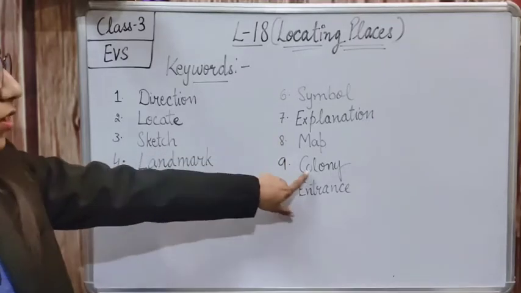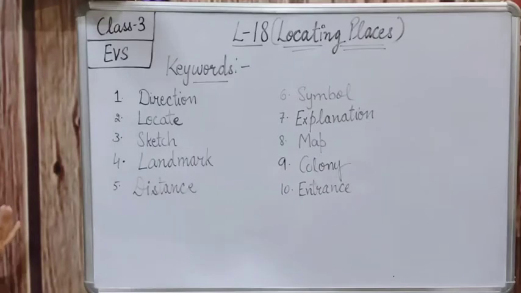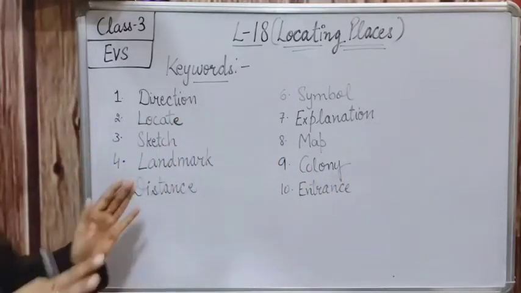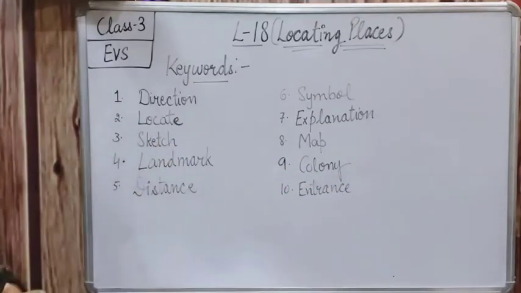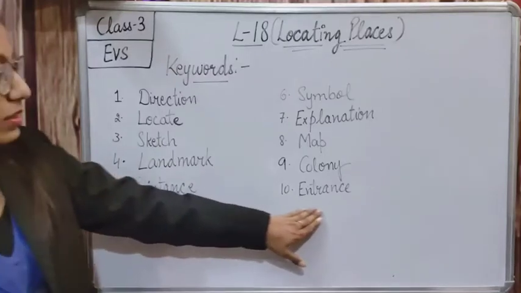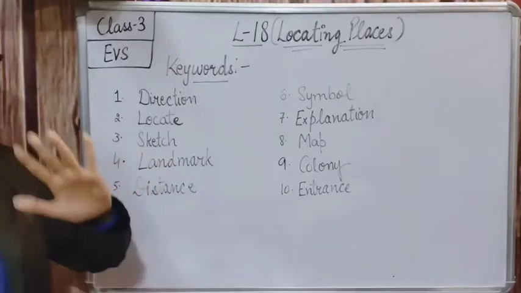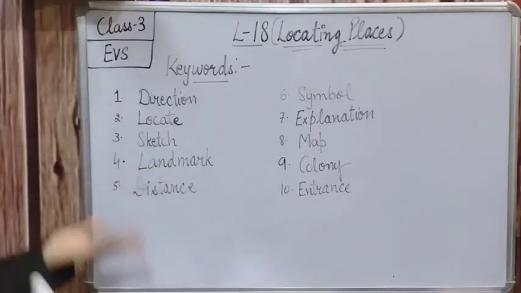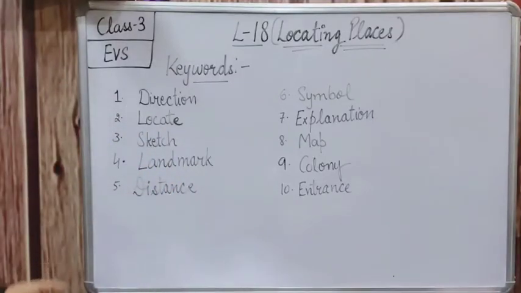Ninth keyword is colony. Colony is a place, like we can say an area that is ruled by others. कोई और उस चीज को rule कर रहा है, but we are all living in the same place, and that is known as colony. And then entrance. Entrance is the entry part, entry location, जहाँ से कहीं enter कर रहे हैं हम, that is the entrance. So yes, these are the 10 keywords.